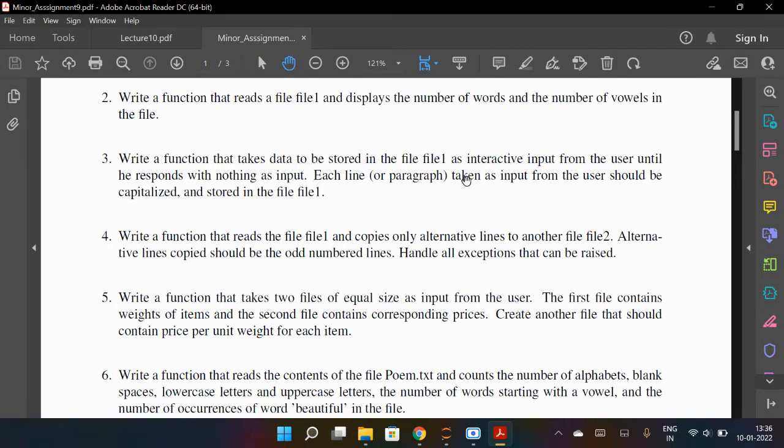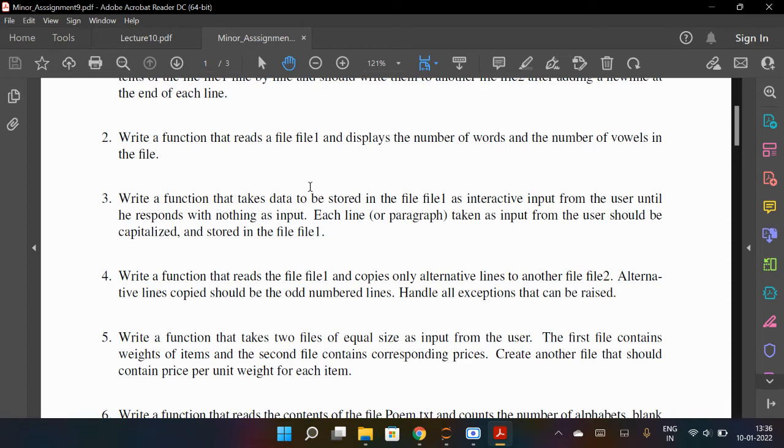Each line or paragraph taken as input from the user should be capitalized and stored in file one. So you have to take input from the user and you have to store it into file one.